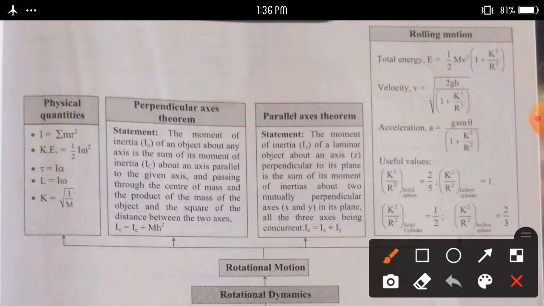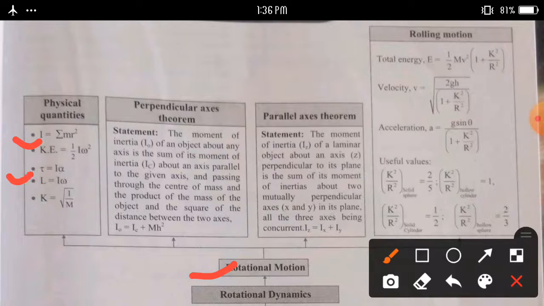In rotational motion, first physical quantity, moment of inertia, becomes I is equal to summation of m r². Kinetic energy becomes 1/2 I ω².